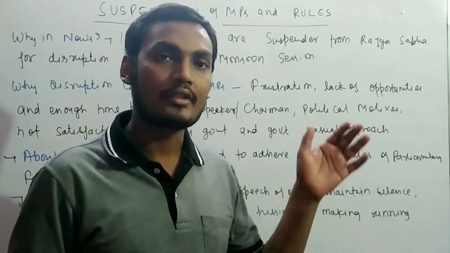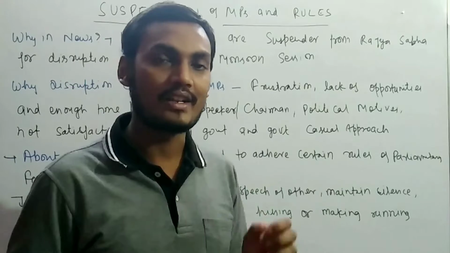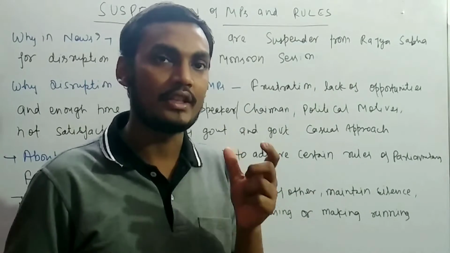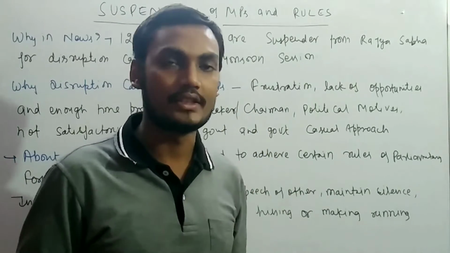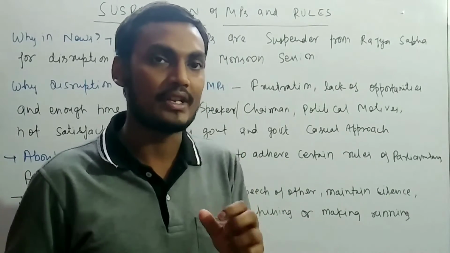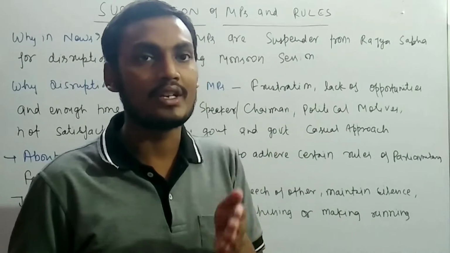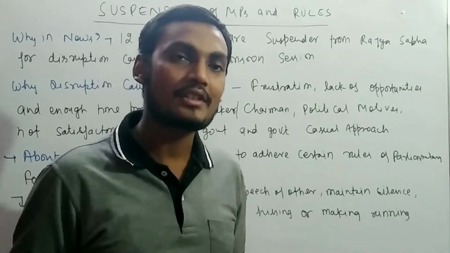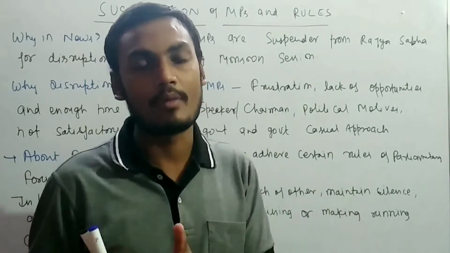So today we will talk about the suspension of Members of Parliament and what the rules and procedures are in the rules of the Lok Sabha and the Rajya Sabha. As you know, recently 12 opposition MPs have been suspended for the winter session in the Rajya Sabha, and that's why there is a ruckus between the government and the opposition members.